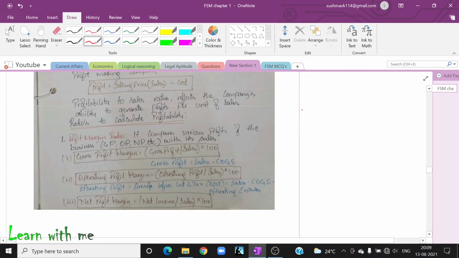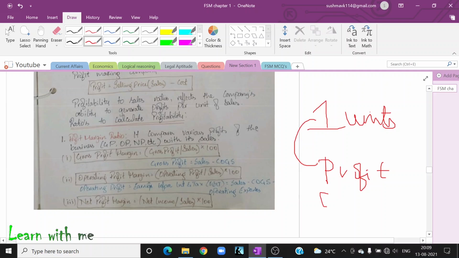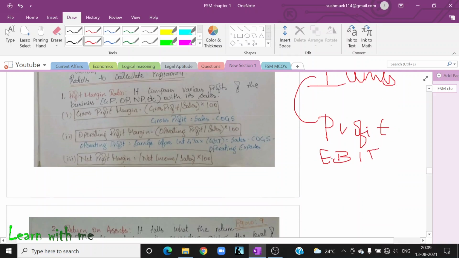Profitability to sales ratio reflects the company's ability to generate profit per unit of sale. To sell one chocolate, what is the profit I am earning? To calculate this, we use different ratios like profit margin ratio. It is simply that you take the gross profit and divide it by sales into 100. And you have operating profit margin. Here you take the operating profit. Operating profit is also known as EBIT. Now, how do you calculate this? Very simple.